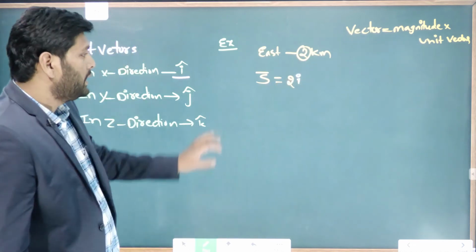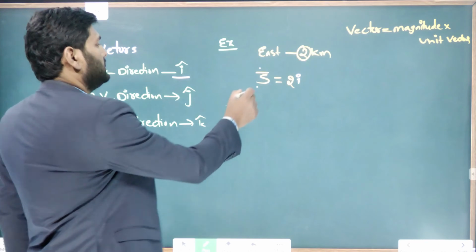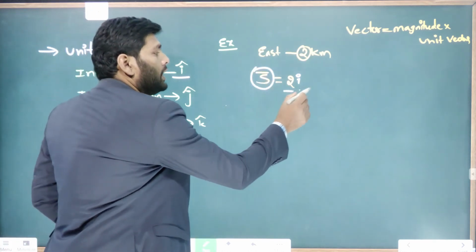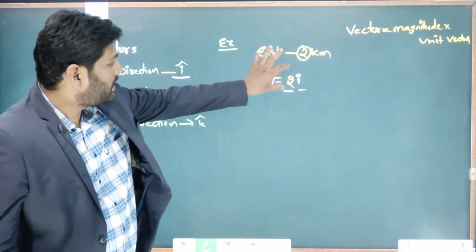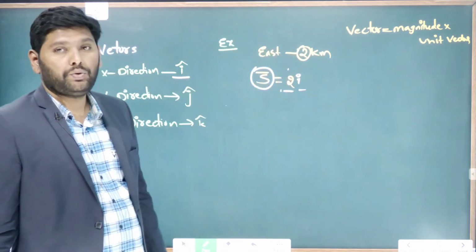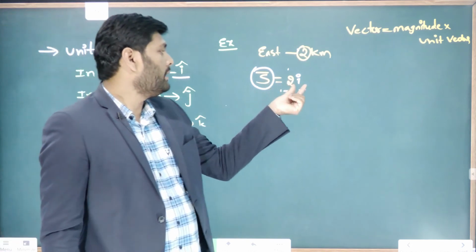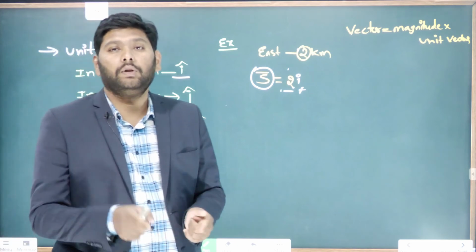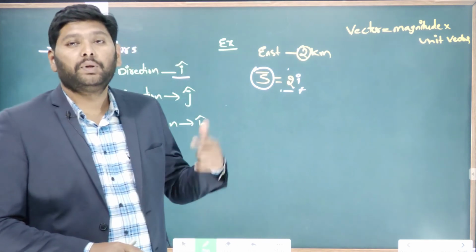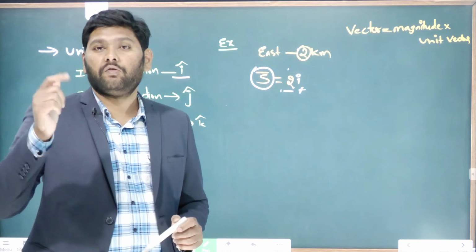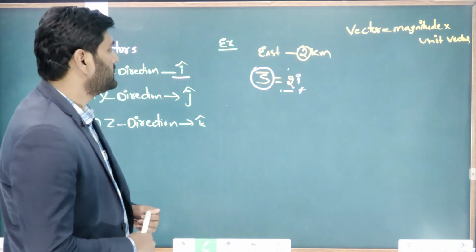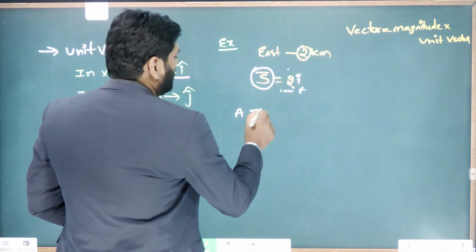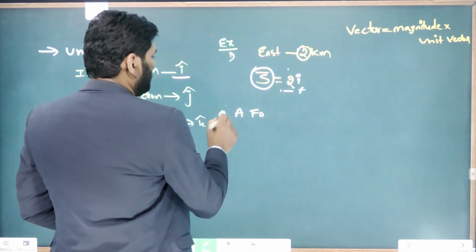So finally, the displacement vector S is equal to 2 into I. Here 2 represents the magnitude of the vector and I represents the direction. This is how unit vectors are useful for expressing vectors. I will give one more example here. The one more example is a force. This was example 1. One more example is 2.